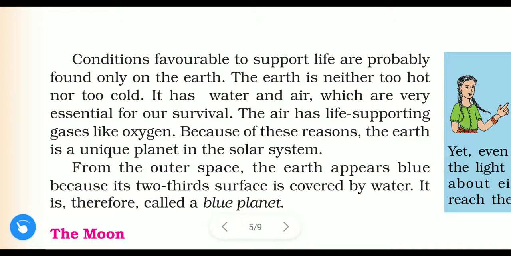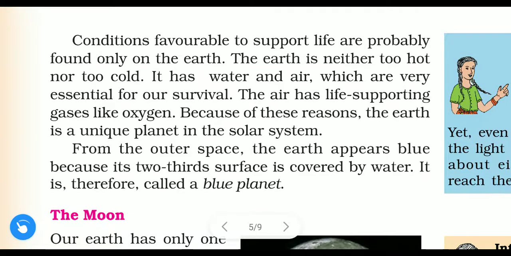There are favorable conditions on earth for all these things to survive. The earth is neither too hot nor too cold. It is not much hot or much cold. There is a climate with such favorable conditions for all these things to survive.